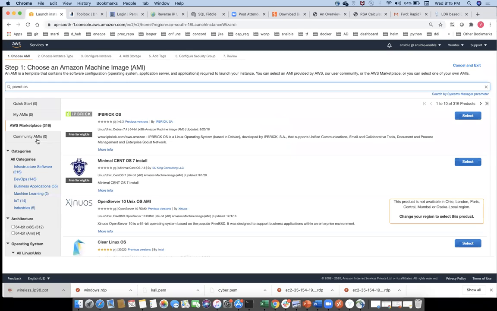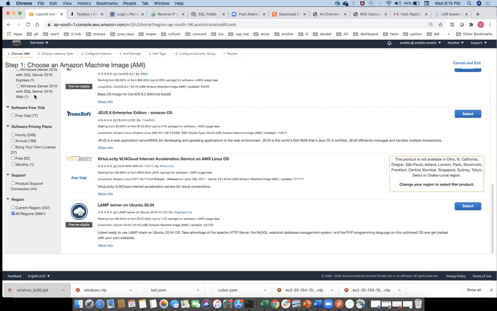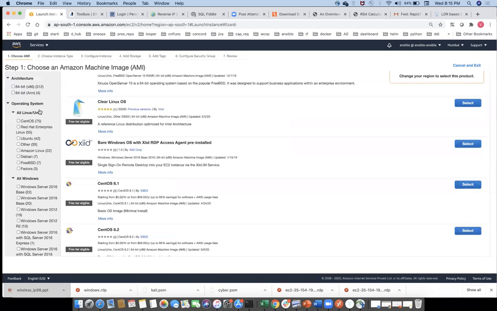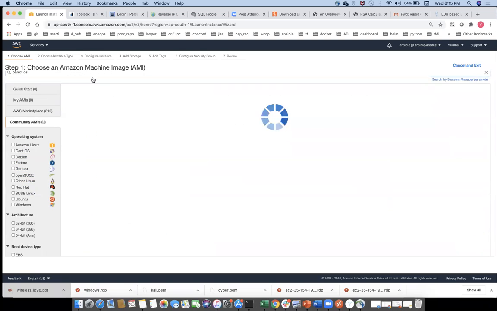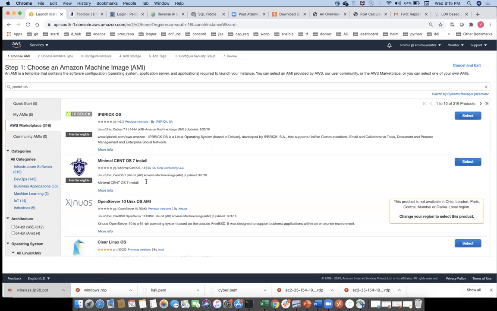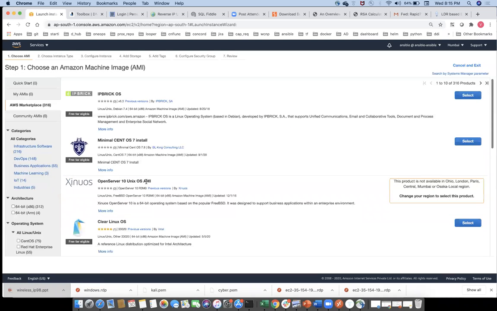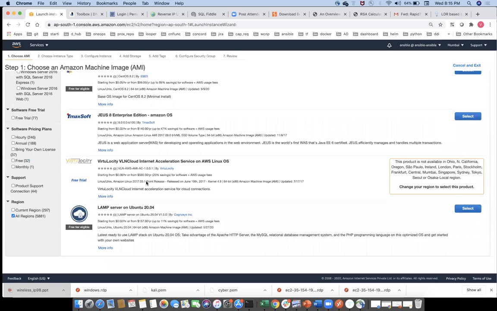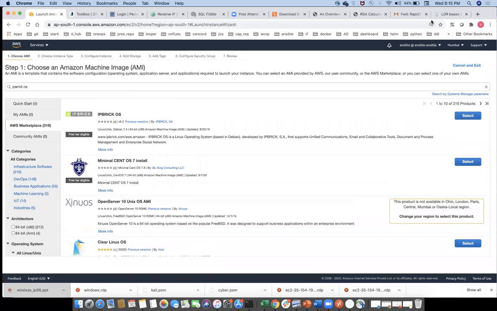You can search, or else you can go with the open source community AMI. Now it is deprecated here basically. But Parrot OS is available in these 297 results. You can search and launch it here. Basically, these are different types of operating systems. Now come back to this model.